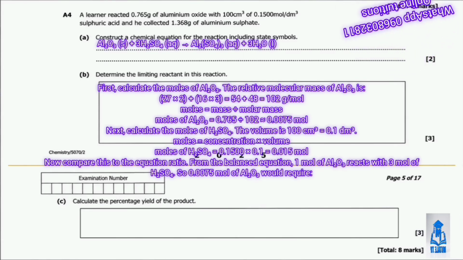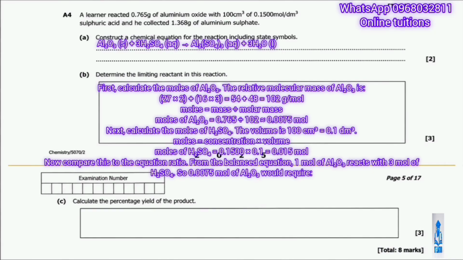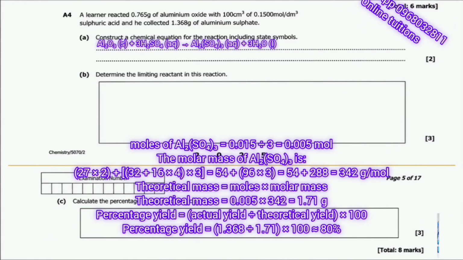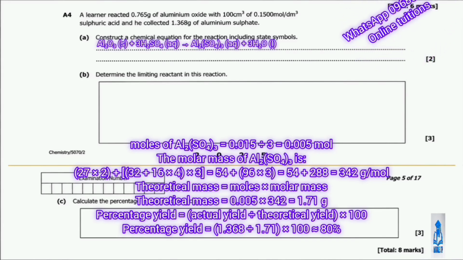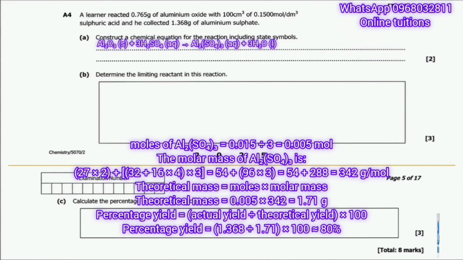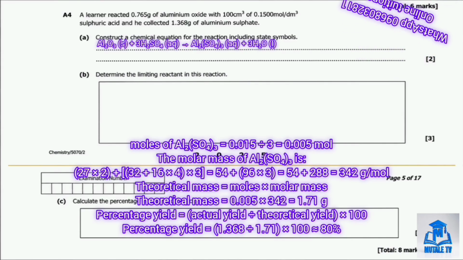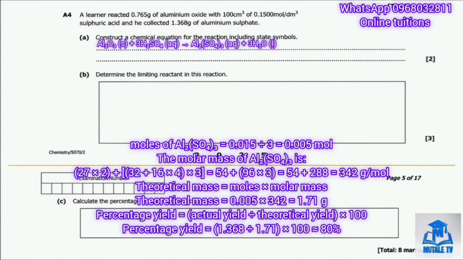Moving on to part C. Part C asks us to calculate the percentage yield of the product. First we calculate the theoretical yield based on the limiting reagent, sulfuric acid. From the equation, 3 moles of sulfuric acid produce 1 mole of aluminum sulfate. So 0.015 moles of sulfuric acid would produce 0.015 divided by 3, which is 0.005 moles of aluminum sulfate.